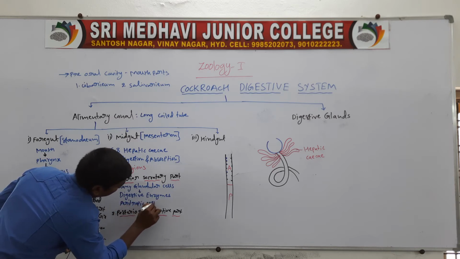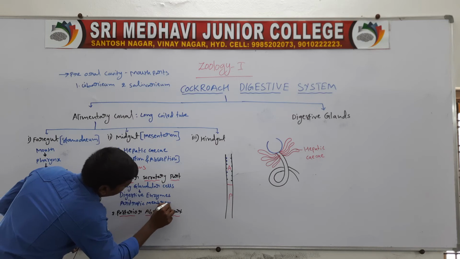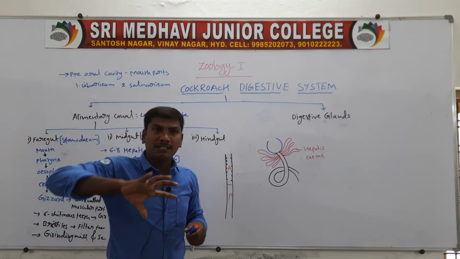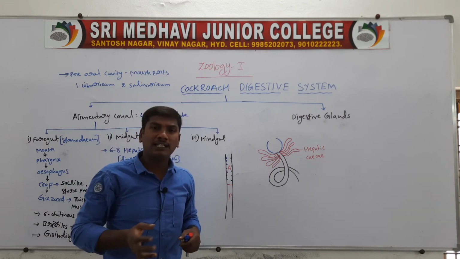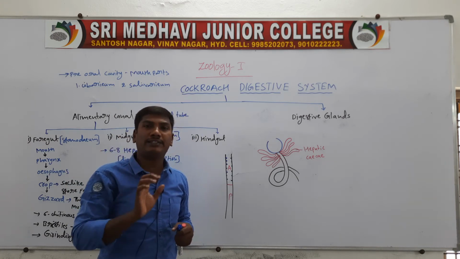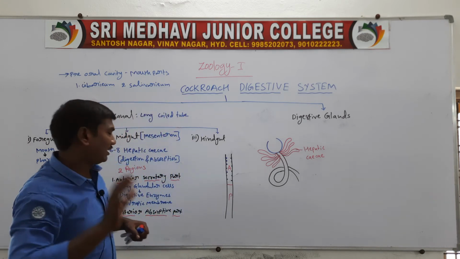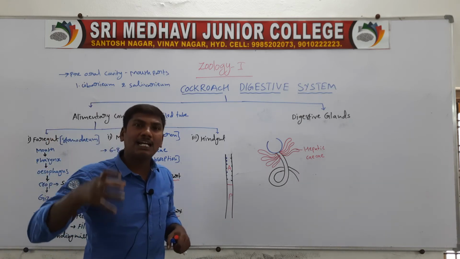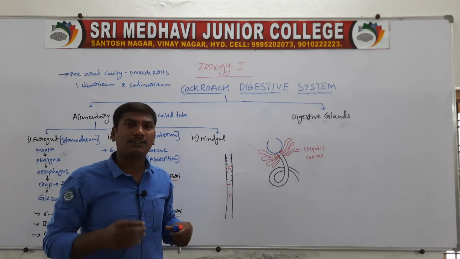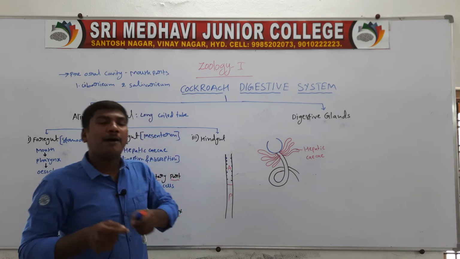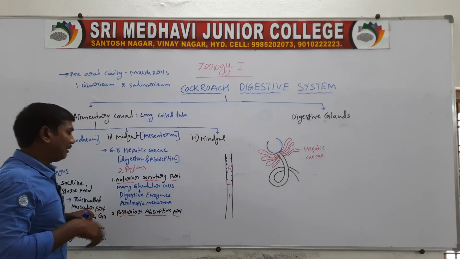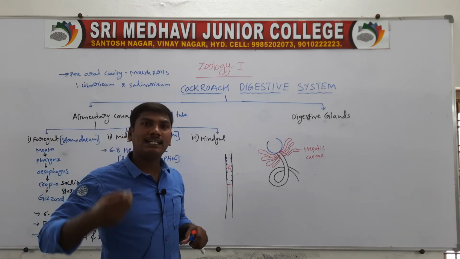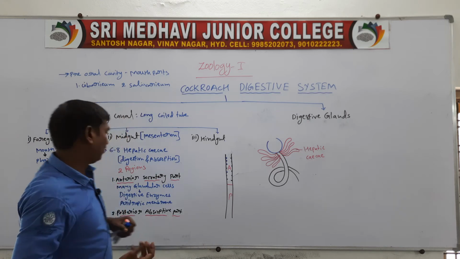The peritrophic membrane forms around the food materials, forming the food bolus. The function of the peritrophic membrane is the prevention of collapsing of the walls, so it protects the midgut walls. The digestive enzymes function in the digestion of food materials.